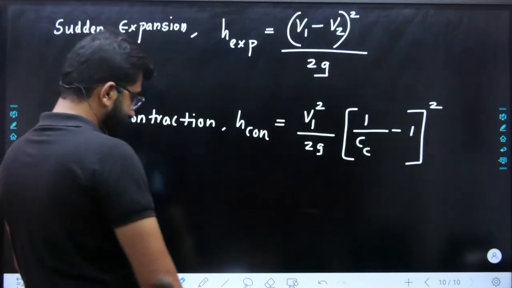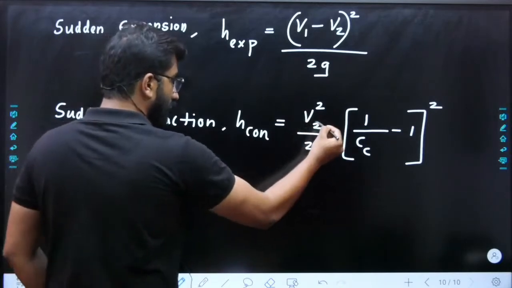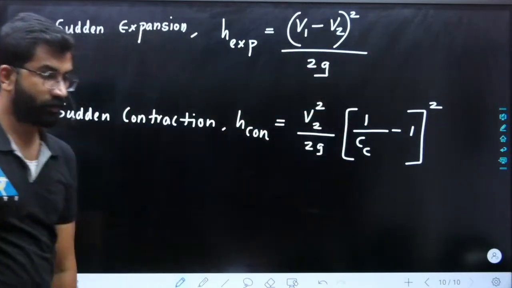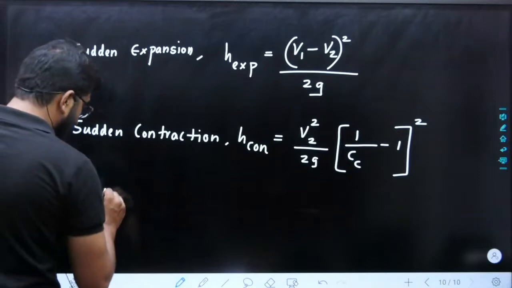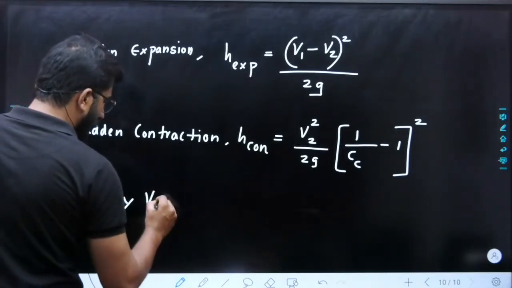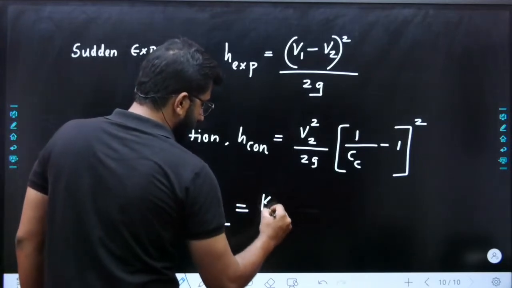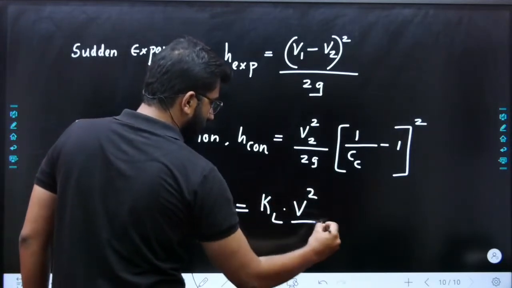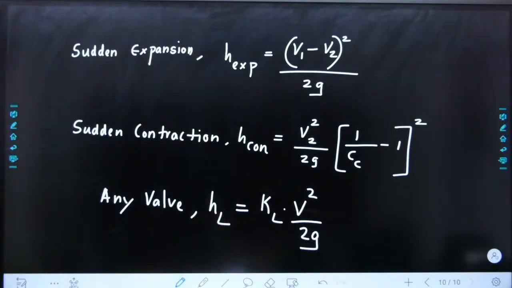Remember, this will be your velocity, I will represent it as V2, that is the second part velocity. This we have already discussed, so just remember the equation. For any valve or any contraction or any equipment, the loss coefficient will be given in the question. So you can represent the losses like this: KL into V square by 2g. So this is your equation for minor losses.